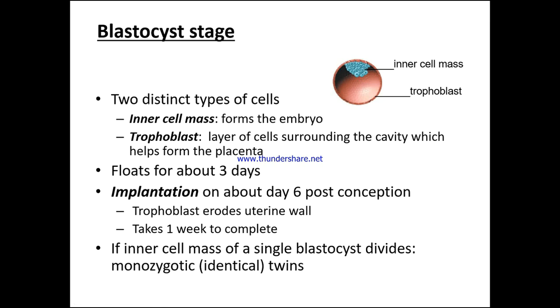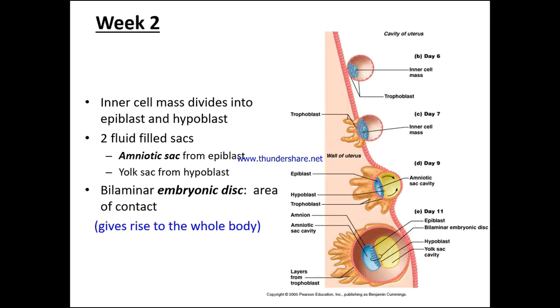If the inner cell mass of a single blastocyst divides, we're going to have monozygotic, which is identical twins. So let's look at the schematic. Week 2, the inner cell mass divides into an epiblast and a hypoblast. There are two fluid-filled sacs, the amniotic sac from the epiblast and the yolk sac from the hypoblast, and we have this bilaminar embryonic disc, an area of contrast, and this is going to give rise to the whole body. As we continue down, day 6 we have the inner cell mass, with the trophoblast coming down, and around day 7 we have the trophoblast starting to invaginate into the wall of the uterus.